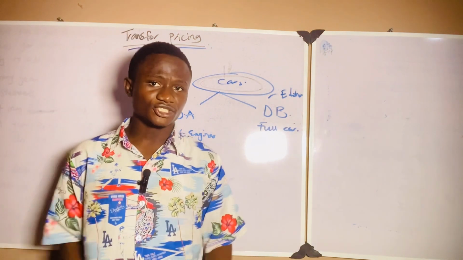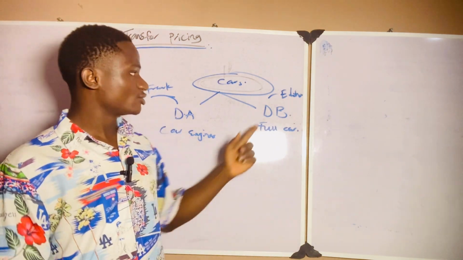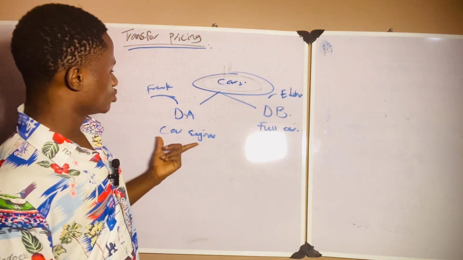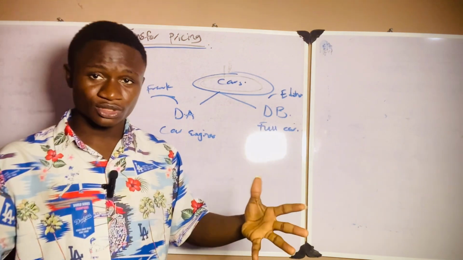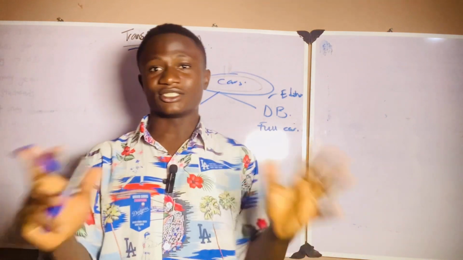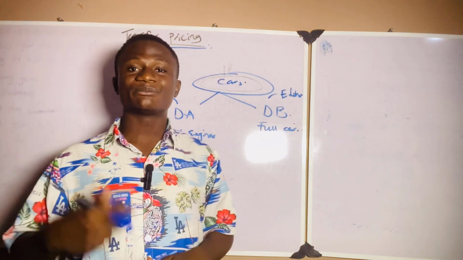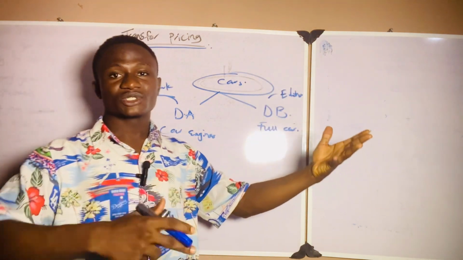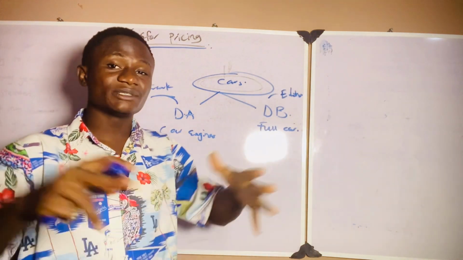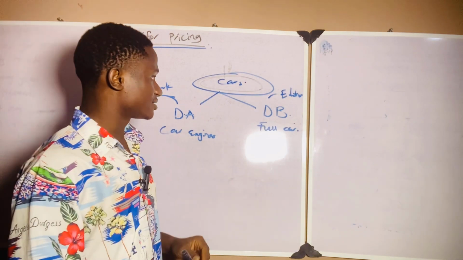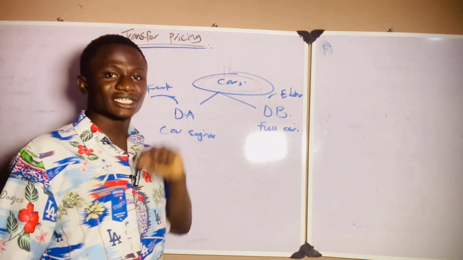So that's where the issue comes in: what price am I going to sell to you? No, I want a lesser price. No, I can only sell at a higher price. That is what transfer pricing is all about. So what we determine majorly here is the price at which one division will be selling to another division in the same organization. Don't forget that they all belong to one organization.